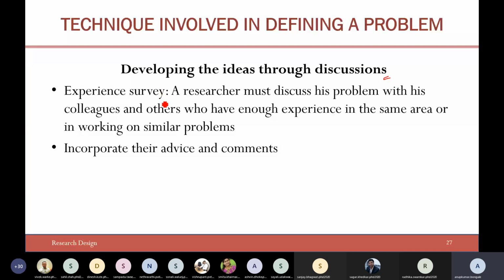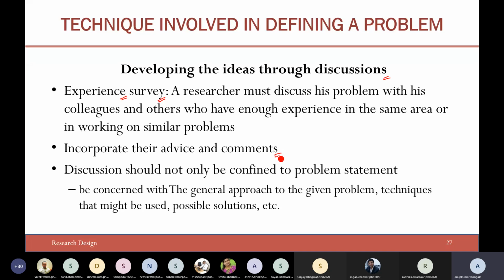You can have an experience survey. You speak to a researcher or a person who is very well experienced. I also did this, so you should also do it. Incorporate their advice and comments. Discussion should not only be confined to the problem statement, but you can also discuss briefly how exactly the solutions can be proposed, which is the feasible solution, and so on, right?